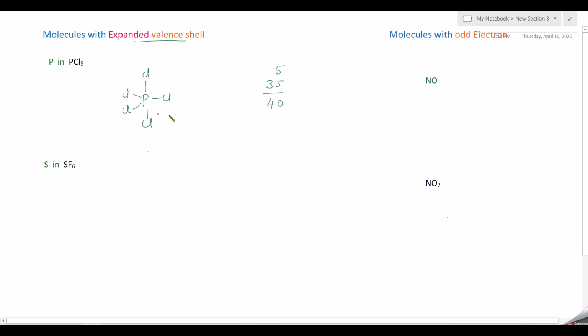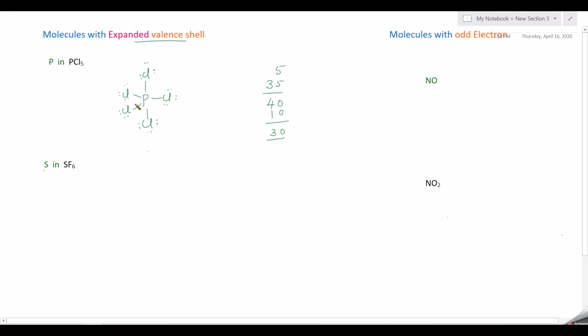You will get it like this. Now subtract totally 5 bonds, so 10 electrons, from 40, and you get 30. These 30 electrons you have to distribute as lone pairs. So each chlorine will get 6 electrons. Like this they will get 6 electrons. So totally we have 5 chlorines, each chlorine gets 6 electrons, so 30.